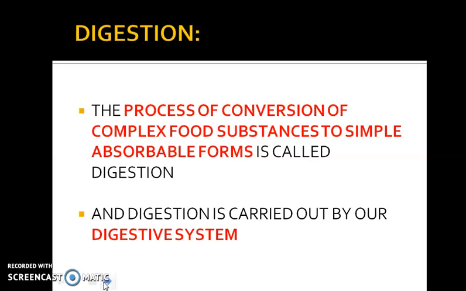So let's keep it simple. What is digestion basically? It's basically converting complex substance into simple absorbable form. This is important. Whatever you consume, your body needs to absorb it. If it doesn't absorb it, then it will not help in the growth of the body, and it will be just ejected out. And you don't want that to happen. You want the food that you consume to be a part of your body. Only then can you expect your body to grow.